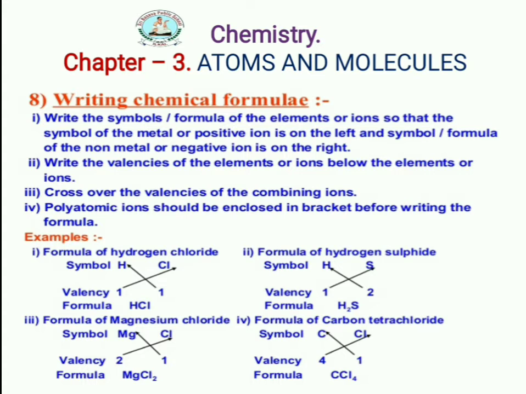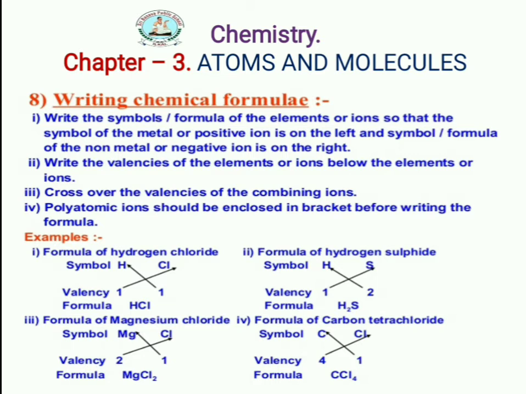And the second point is to write the valencies of the elements or ions below the elements or ions. Many elements are there, and each element has its valency or each has its ion. That valency you should write right below the element. Here is one example, HCl. What is the name of HCl here? Hydrochloric acid or hydrogen chloride. Hydrogen has one valency, chlorine has one valency. When you cross with each other, it forms HCl.